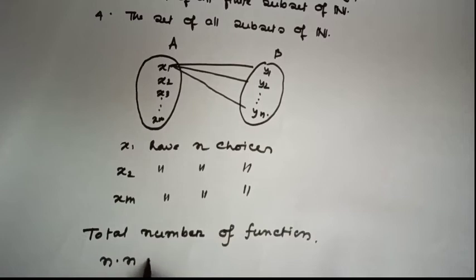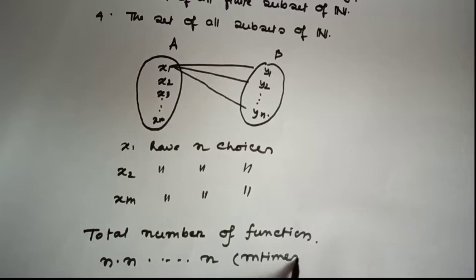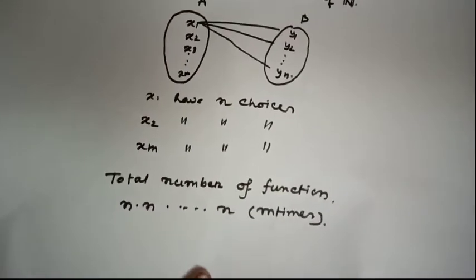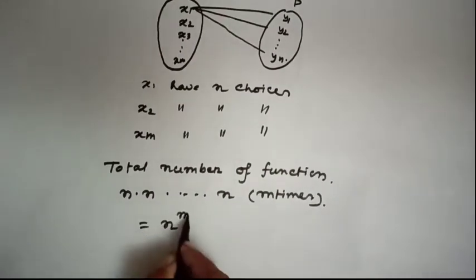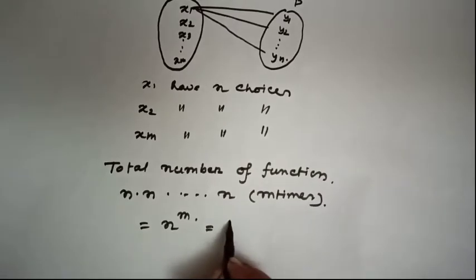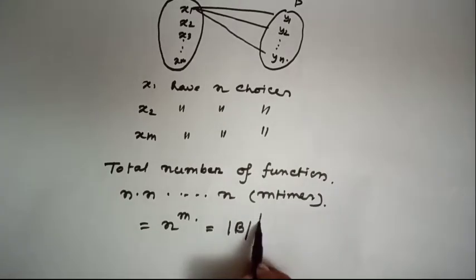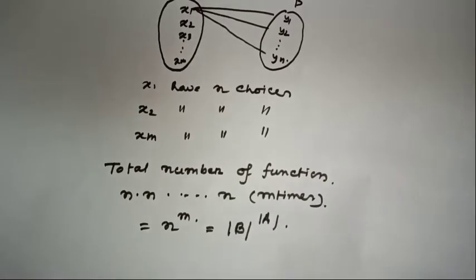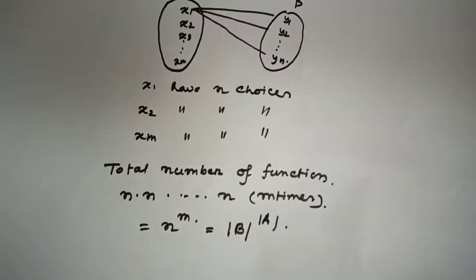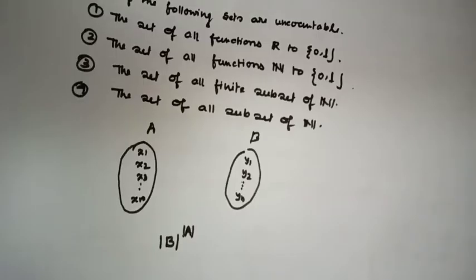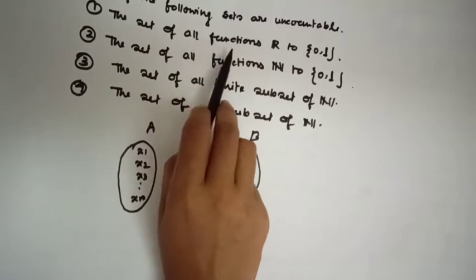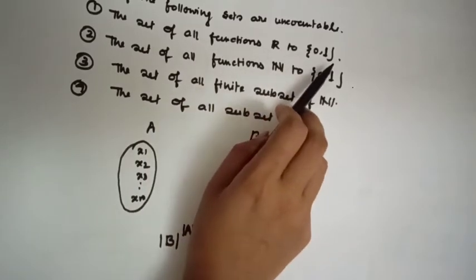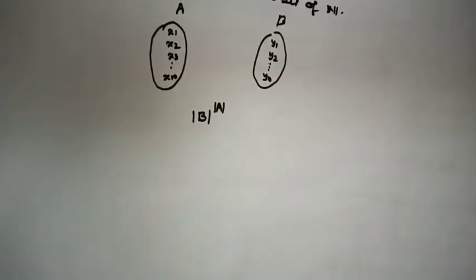is n times n, m times. That means n to the power m. That means cardinality of B to the power cardinality of A. Have you understood? My first option is the set of all functions from R to {0,1}, and the formula is cardinality of B to the power cardinality of A.